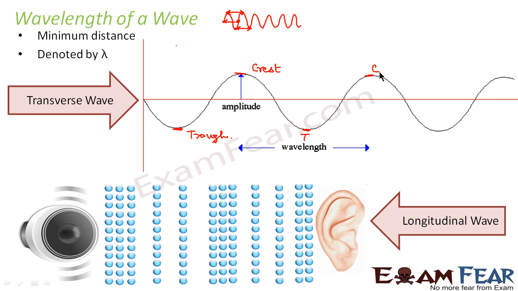Now, what in case of a longitudinal wave? In case of a longitudinal wave also, wavelength is nothing but the distance between two consecutive compressions or two consecutive rarefactions. That means the distance between, let us say, this point and this point, or the distance between this rarefaction and this rarefaction. So the distance between two compressions or the distance between two rarefactions, provided they are the nearest compressions, right? So this is all about the wavelength of a wave.